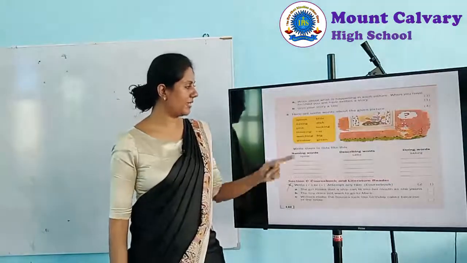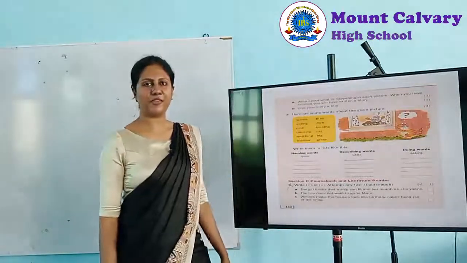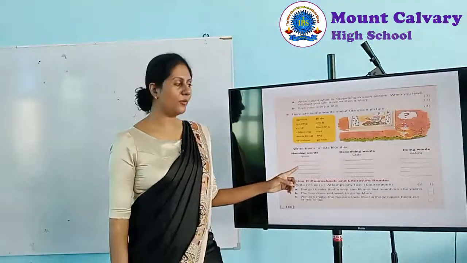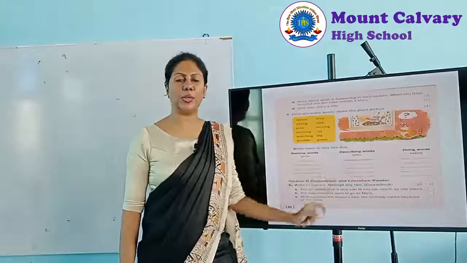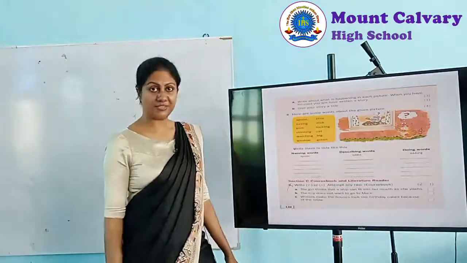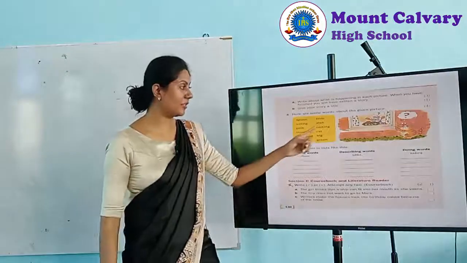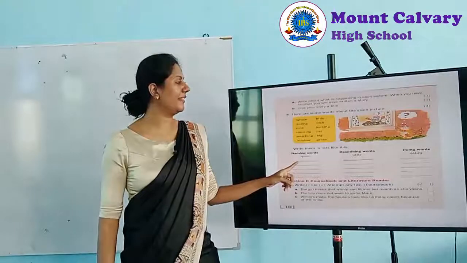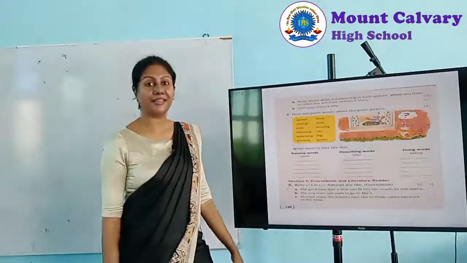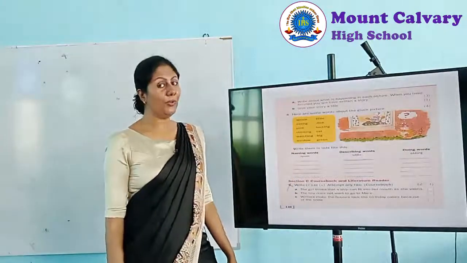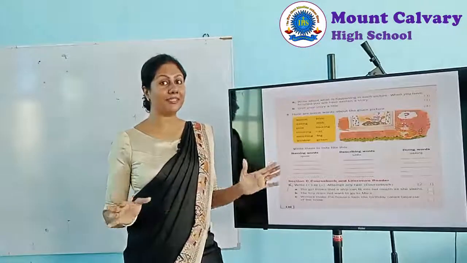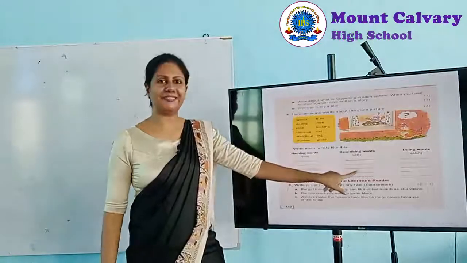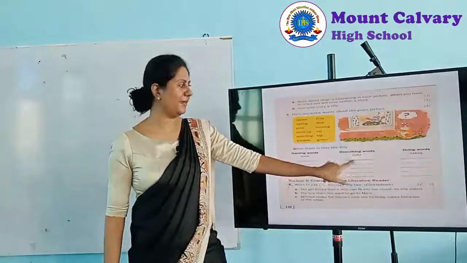We'll go to the next one, dish. Now where should the word dish go? Is it a naming word, describing word or a doing word? Dish is a thing, no? So that is a naming word. Dish should come here. Dish is a naming word. Very good. Now look at the next word, pink. Do you remember I told you all the colors and numbers are describing words or adjectives. So of course pink is a describing word. So pink should come here.